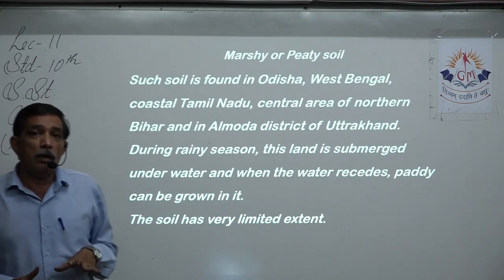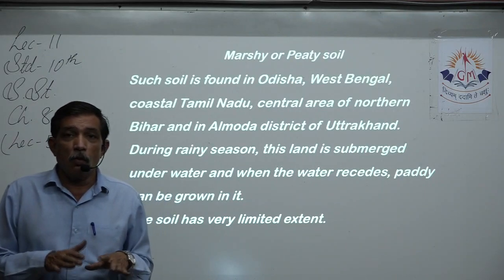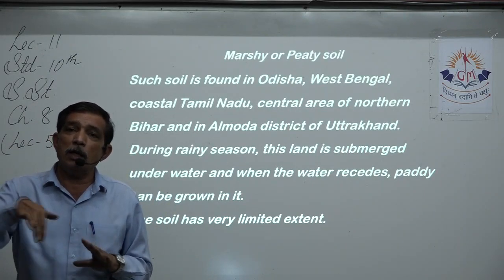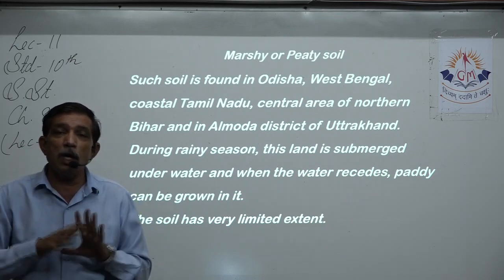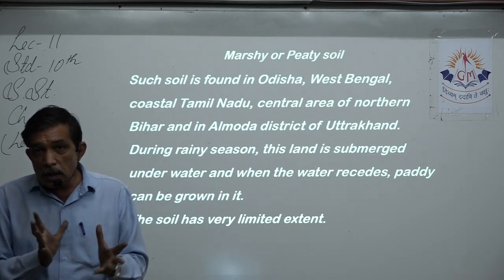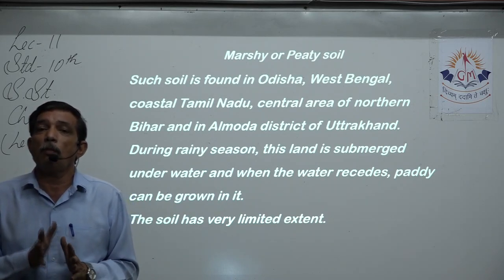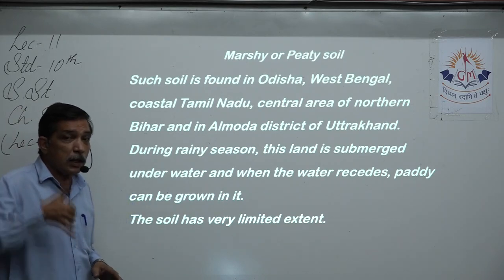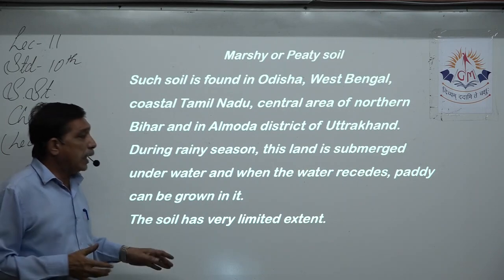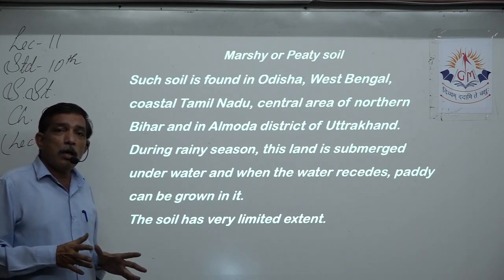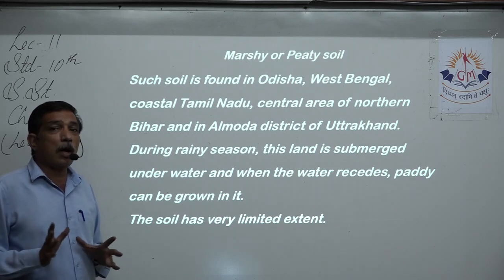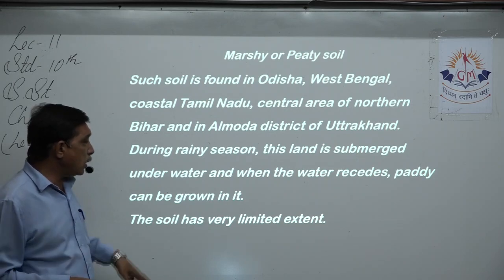Now, when the rain stops, water will find its way. Either it will flow away or it will seep into the soil. So the soil is still wet. We can use this wet soil to grow paddy. Because paddy needs to be submerged in water, in such areas few crops can be taken. Paddy, or rice, is the one.